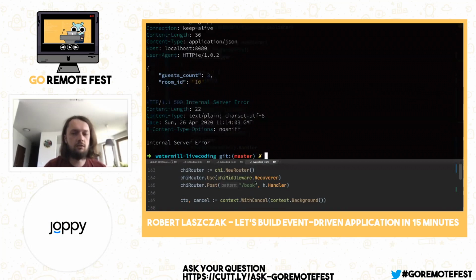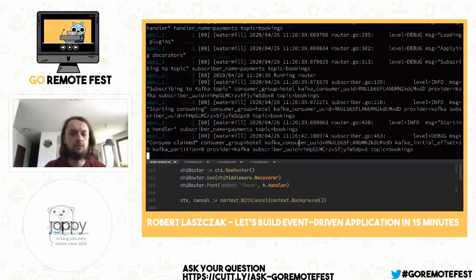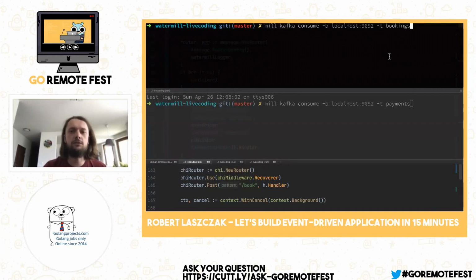So let's check. Okay, I see that it's compiling. We have some garbage logs here. Great. So let's use mill. Mill is part of Watermill, and it's used for consuming messages from topics. If you know Kafka, it's something really similar to the Kafka console consumer. The only difference is that you're able to use it for multiple topics.